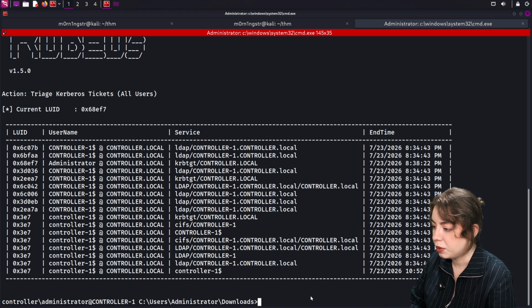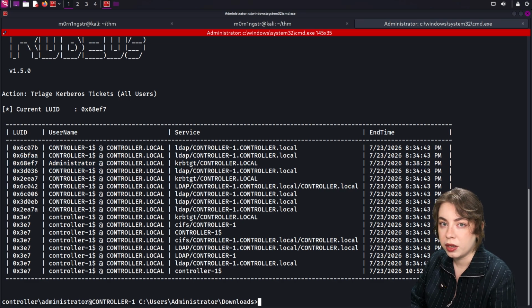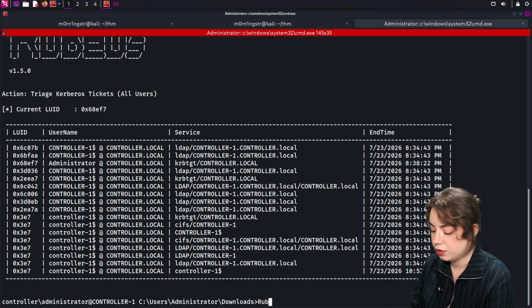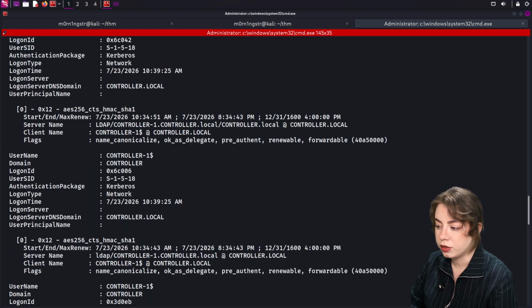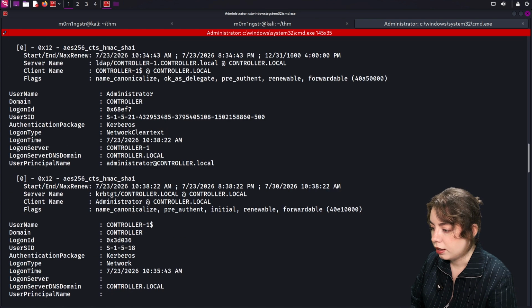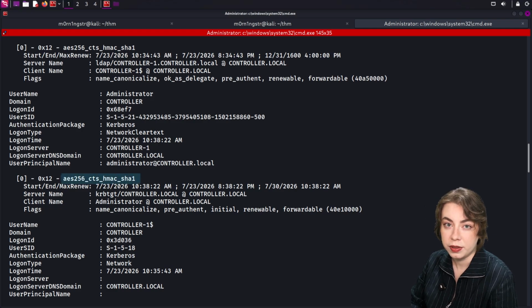So let's pick our target, and from this list I think the administrator ticket would be the best option. And we can pull more data about this ticket using triage again, with rubeus.exe and the details for administrator. And now look at this. Encryption type is AES256. That's good for us. AES blends in where RC4 would stand out.